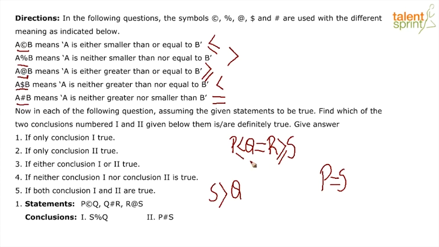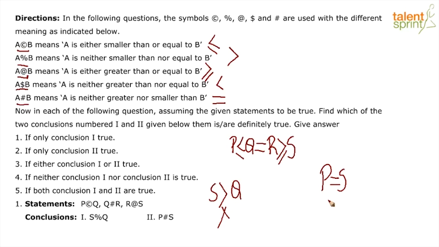Here we are talking of a greater than relationship between Q and S, but our conclusion is saying that actually it is smaller than. Therefore we know that here the option does not hold. This conclusion does not hold.